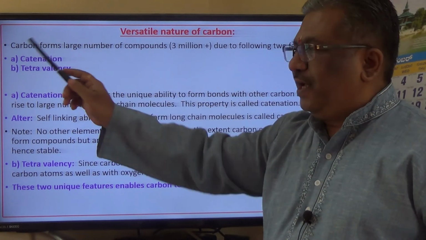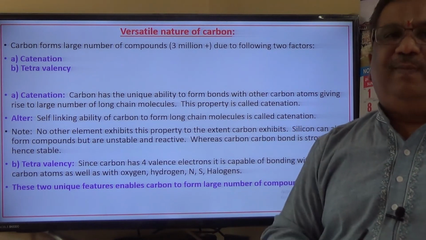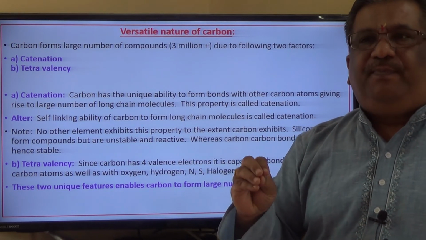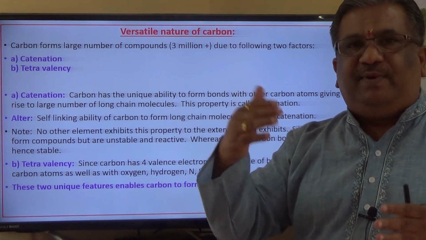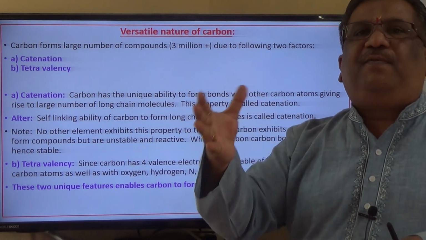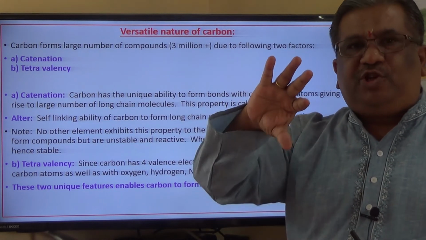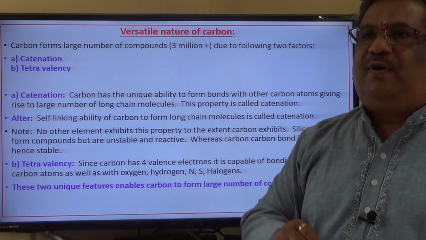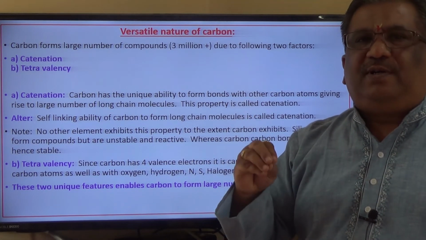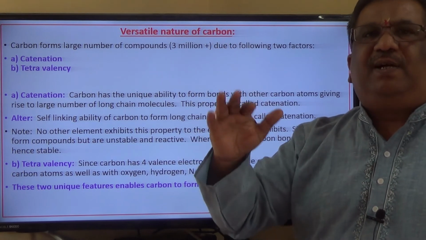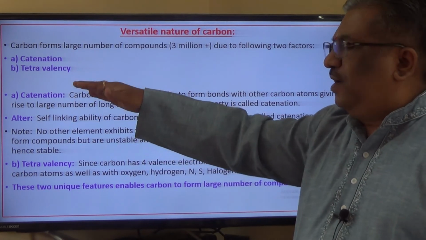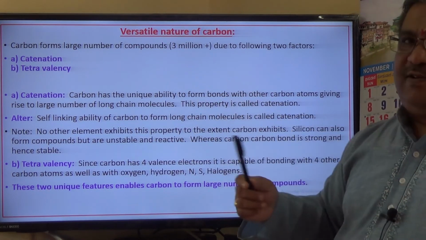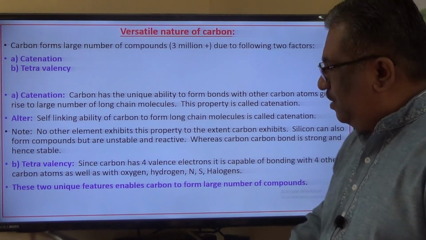Added to this, you can add point number C, as I said, isomerism. What is isomerism? Isomers are the compounds having the same molecular formula but different structural formula. Due to change in structural formula, their physical properties may change, and therefore isomers are important, same molecular formula but different structural formula. Those also lead to a large number of compounds. Okay, so I hope you have understood what is the versatile nature of carbon. Next, we'll see.